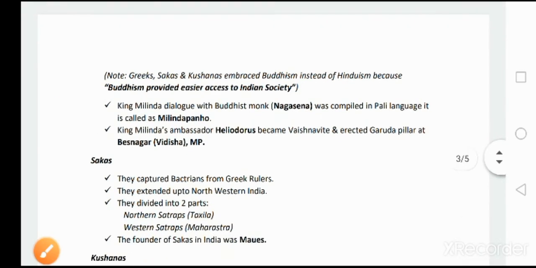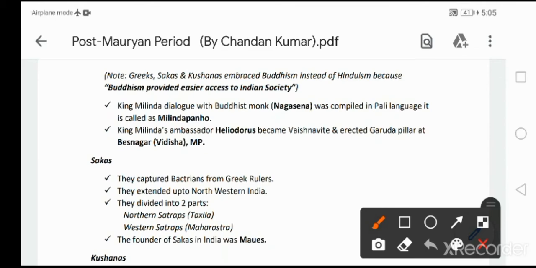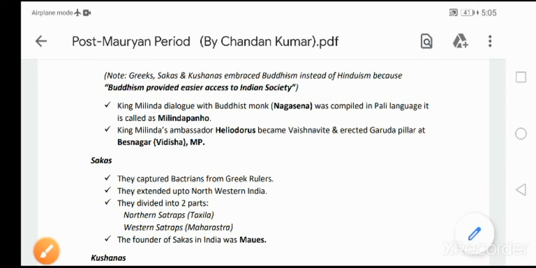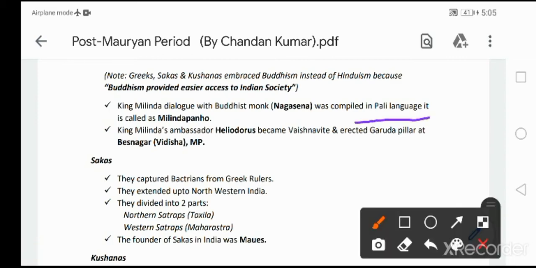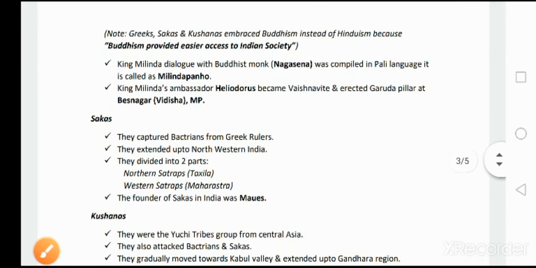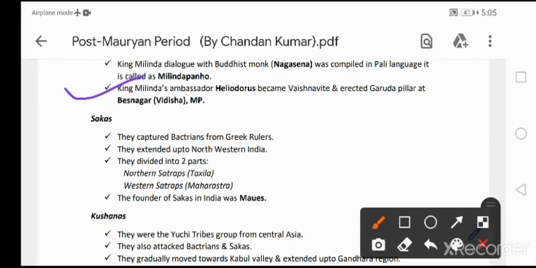Please remember. Then let's continue about King Milinda. King Milinda's dialogue with the Buddhist monk Nagasena is very very important. Please remember. This dialogue was compiled in Pali language. It is called Milinda Panha. Very very important. Then King Milinda's ambassador Heliodorus became a Vaishnavite. He became a devotee of Vishnu and erected the Garuda pillar at Besnagar. Besnagar is an ancient name of present-day Vidisha district in Madhya Pradesh.